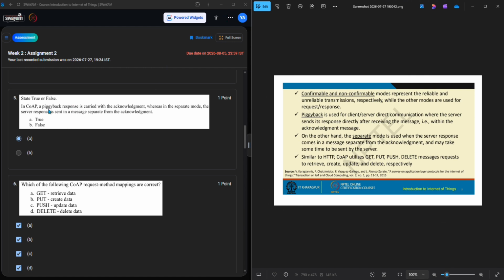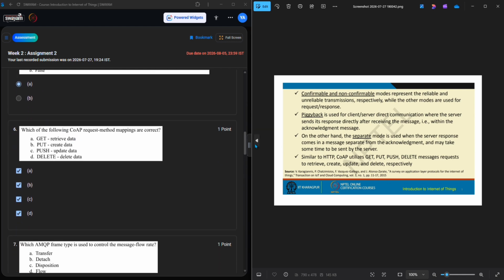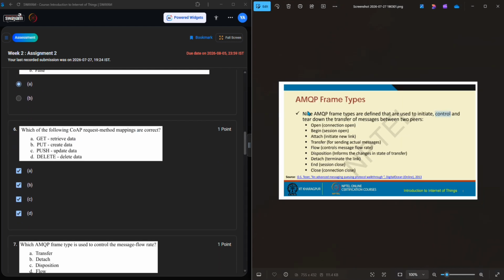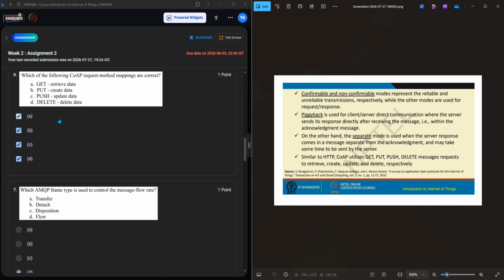Okay, the answer is true because you can read the slide. And next, which of the following CoAP request mappings are correct? Here: GET, PUT, POST, DELETE. We can see GET, PUT, POST, DELETE. All are right, guys. Sixth one, answers A, B, C, D.